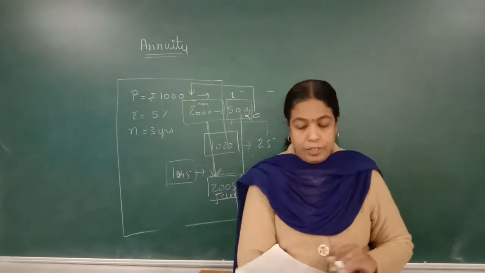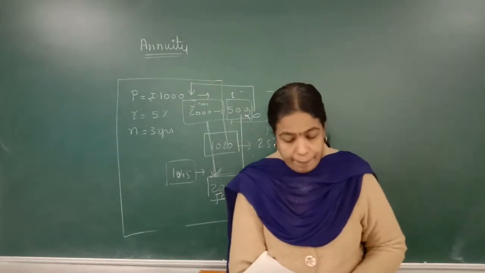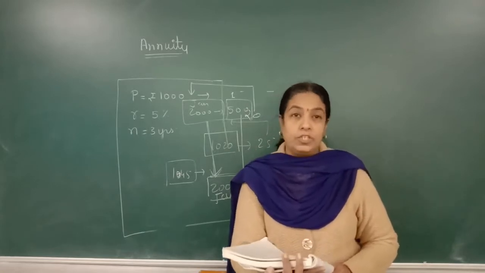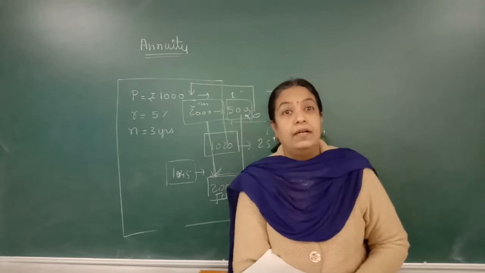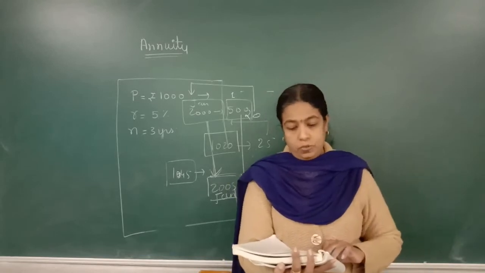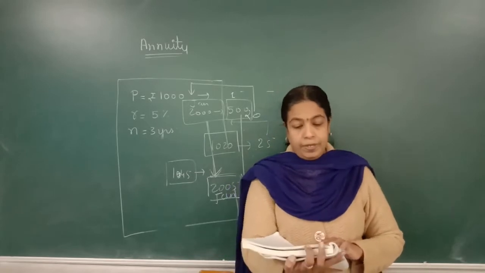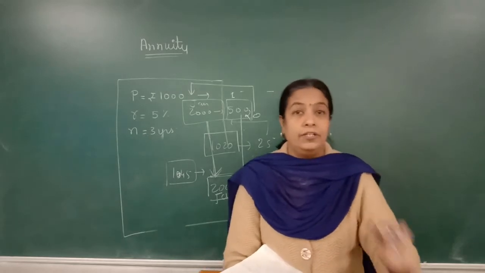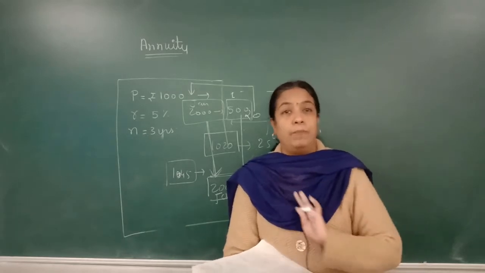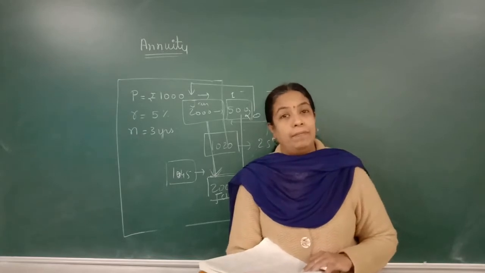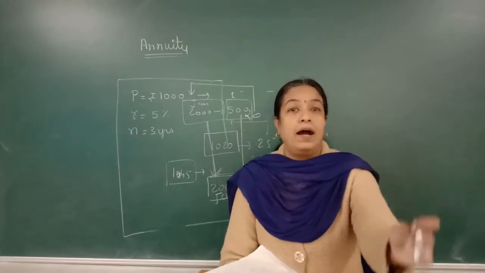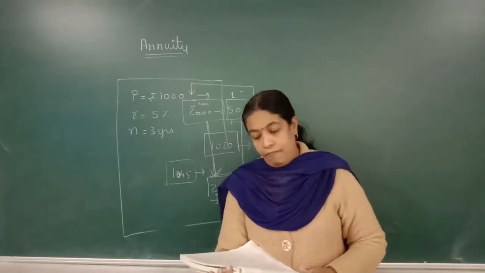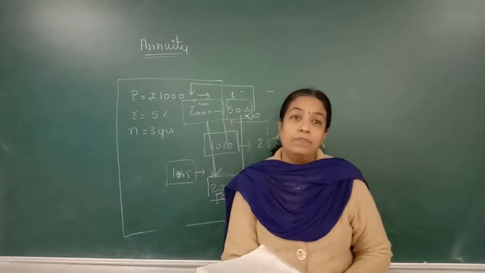Next is perpetual annuity, or perpetuity. If payments are continued forever, in such an annuity the beginning date is known, but the end date is not known. For example, in a lifetime pension policy, one policy is the lifetime pension. अब lifetime pension आपको मिलेगी. What does this lifetime mean? Lifetime means जब तक आप जिएंगे तब तक. One has to pay the premium for a fixed period, but he gets pension for the whole life.